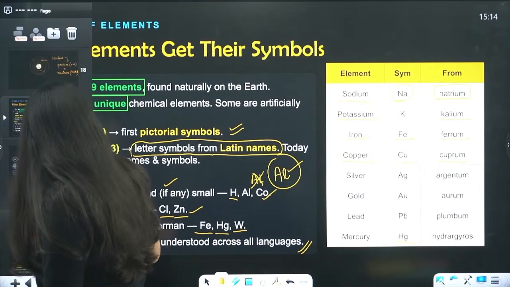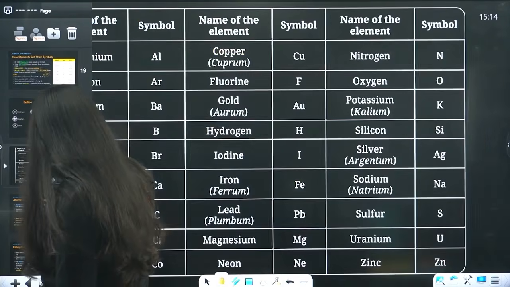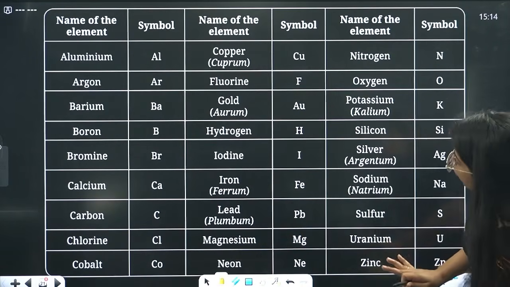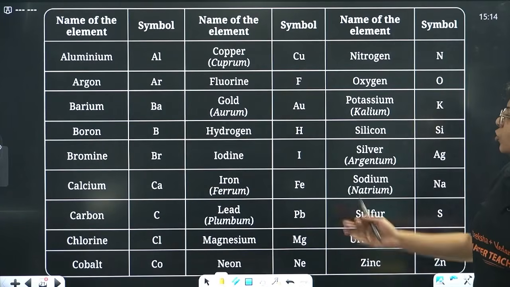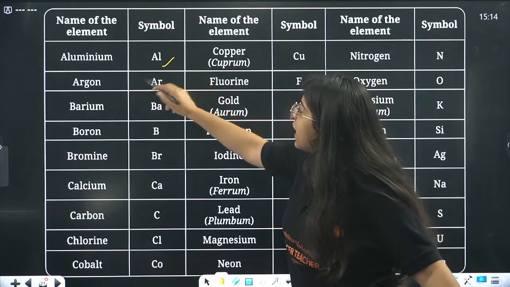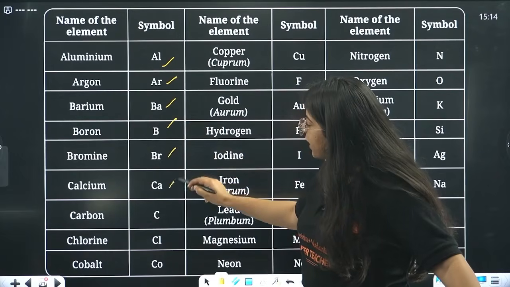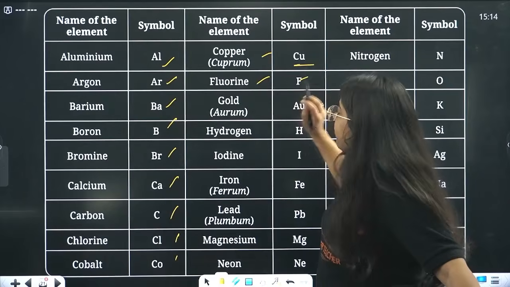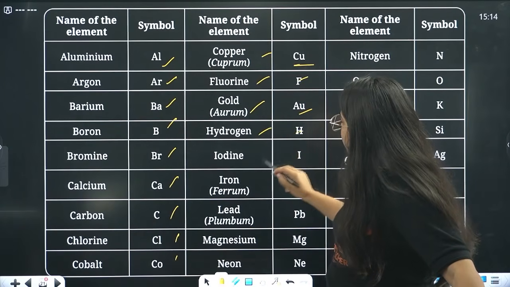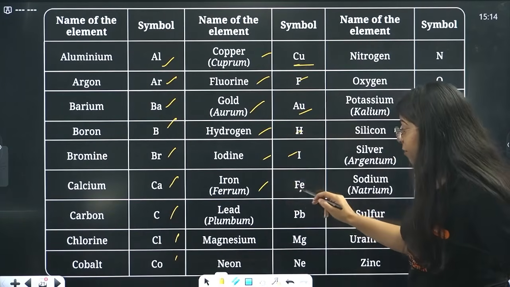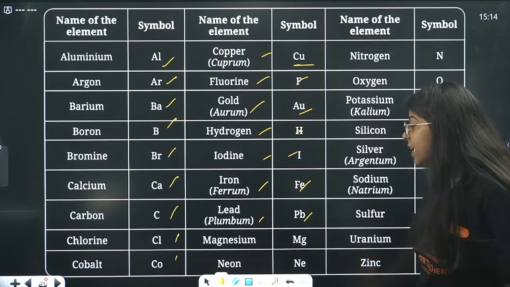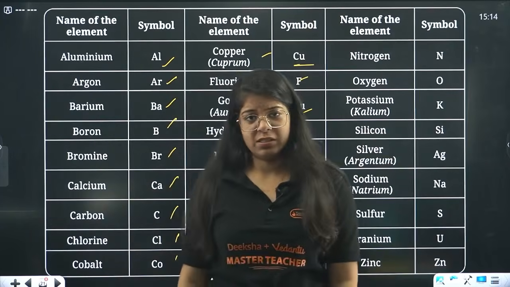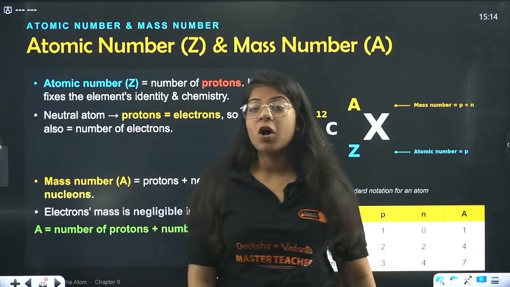Next beta, after this a very important topic. First of all, these are the symbols of all the elements that are there. The first 20, more than 20 elements are written here, so you can clearly see aluminium Al, argon Ar, barium, boron, bromine, calcium, carbon, chlorine, cobalt. We have copper from cuprum, fluorine F, gold aurum from Au, hydrogen H, iodine I, iron ferrum from Fe, lead plumbum, so we write it as Pb, magnesium Mg, neon Ne, and similarly all these.